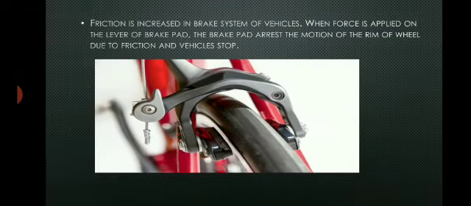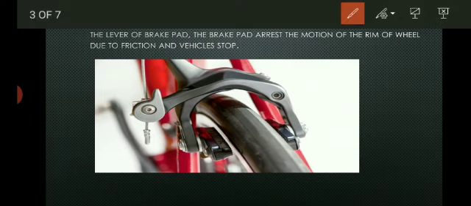A cycle also has a brake system and a brake pad. Friction is increased in the brake systems of vehicles when force is applied on the lever of the brake pad. The brake pad arrests the motion of the rim of the wheel and due to friction the vehicle stops. Here you can see in the cycle there are two brake pads on the rear wheel. When the brake is applied, these brake pads arrest the rim of the cycle and stop the motion of the cycle.